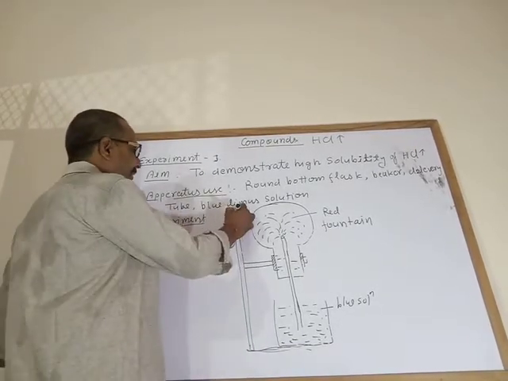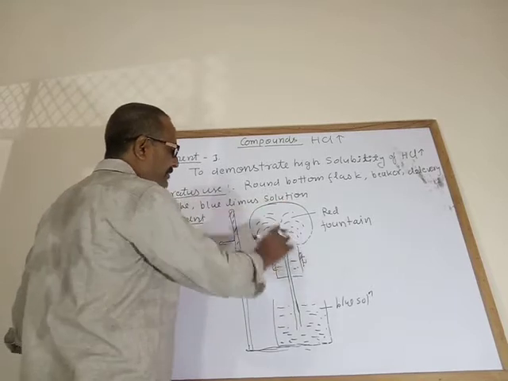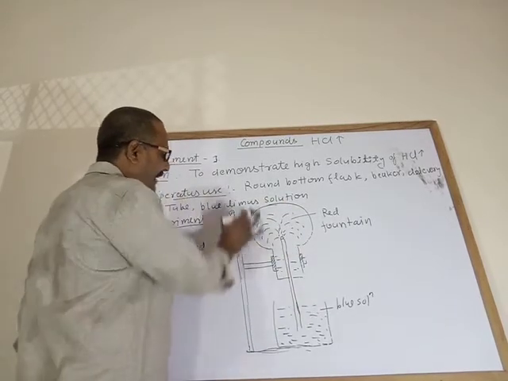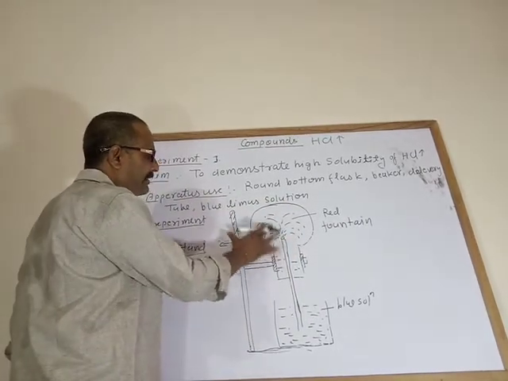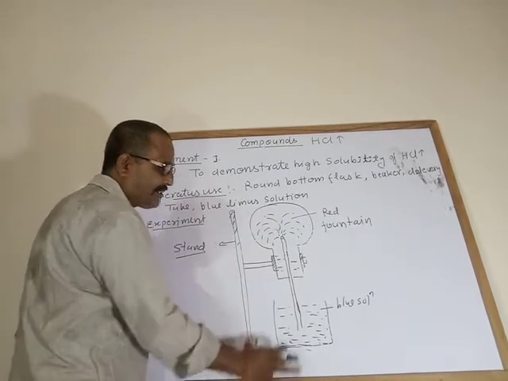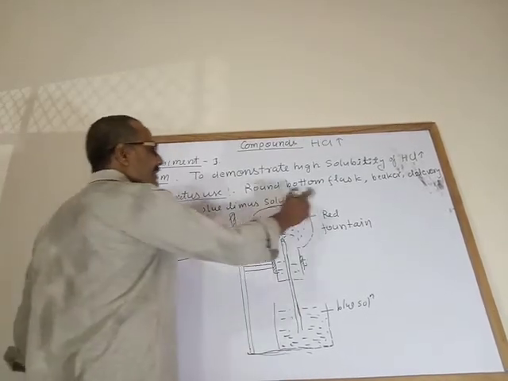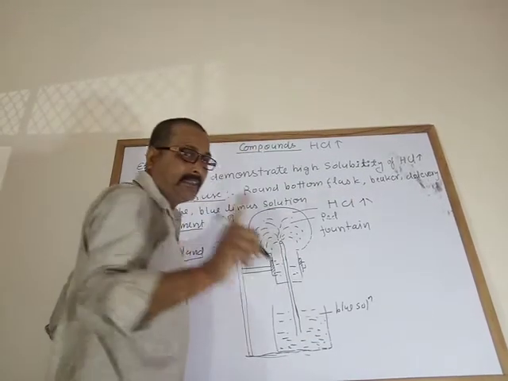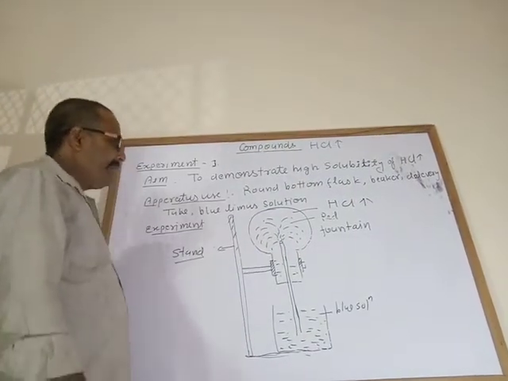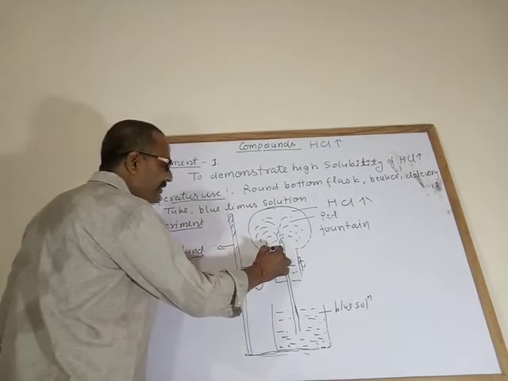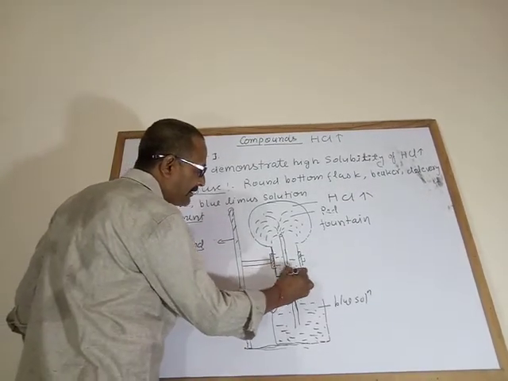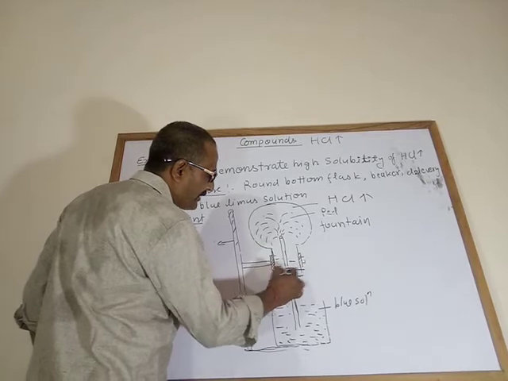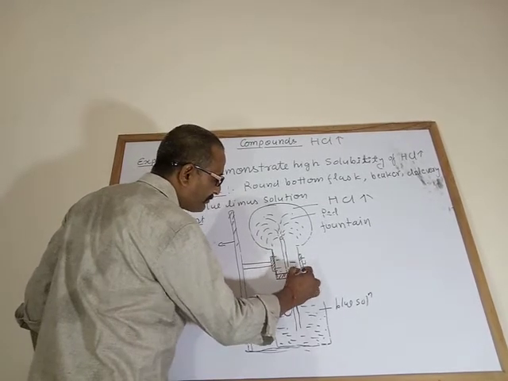Take a round bottom flask. Clamp this round bottom flask in inverted position. Collect here the hydrogen chloride gas which you are preparing in the lab. Now the mouth of this inverted flask is connected with a delivery tube.